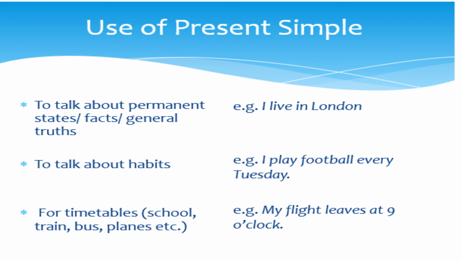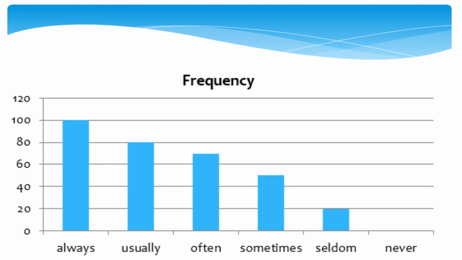That's it. We also learned adverbs of frequency. Let's repeat them for the sake of pronunciation. Always, usually, often, sometimes, seldom, which means rarely, and never.